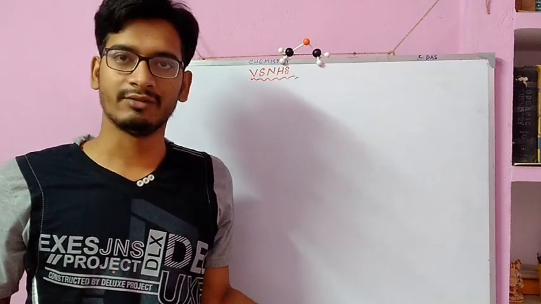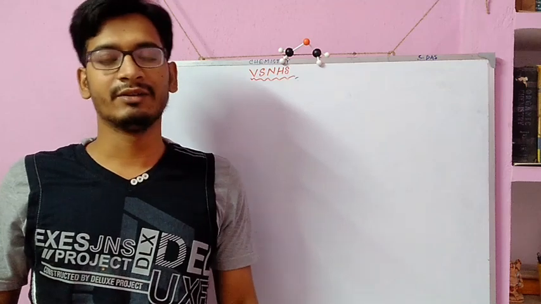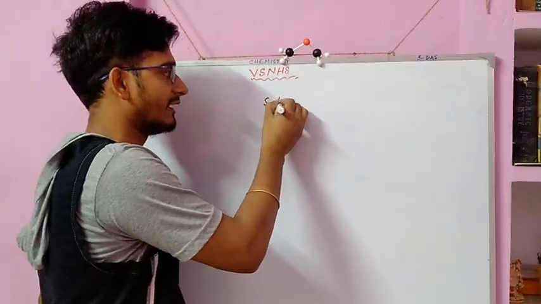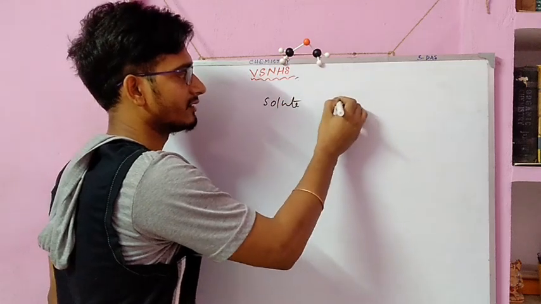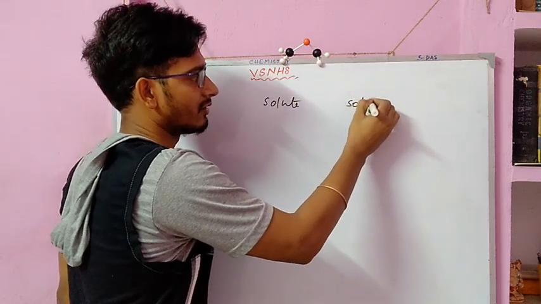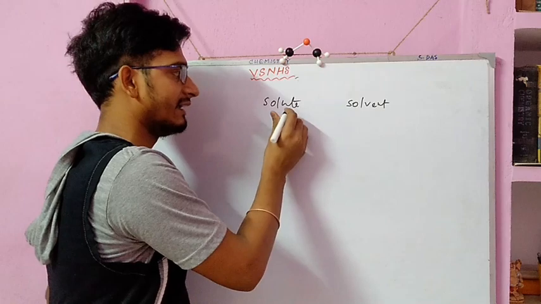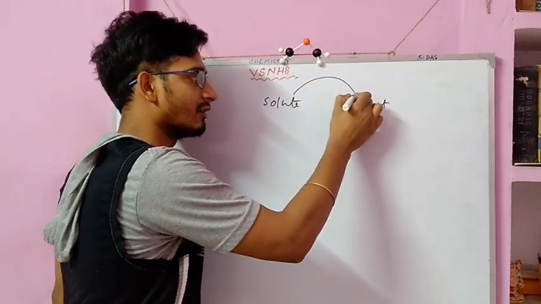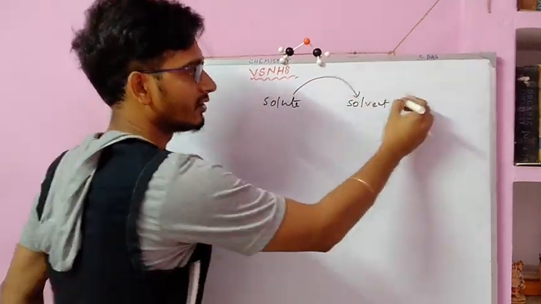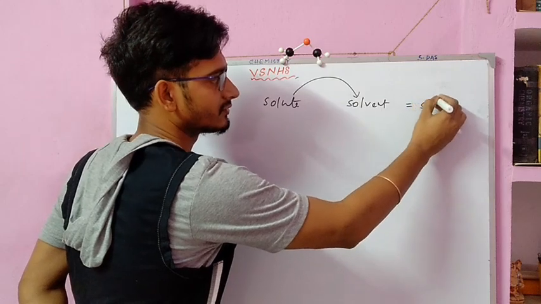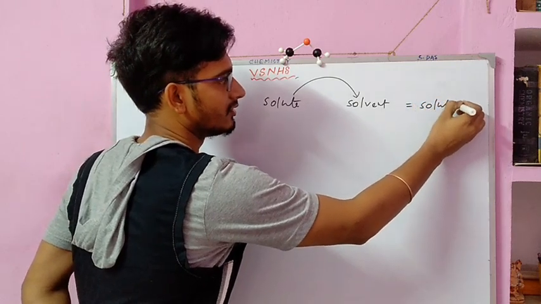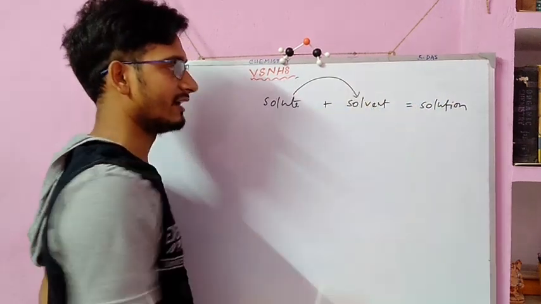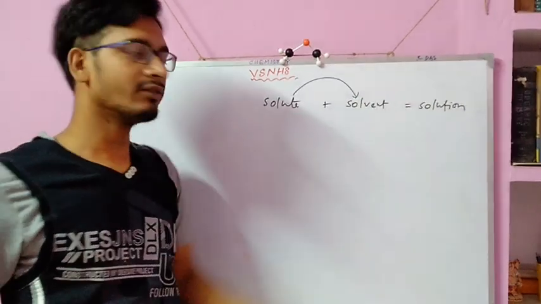Now let us discuss solution. How is a solution formed? To form a solution, two components are very important. One is solute and another is solvent. When a solute is added in a solvent, then a solution is formed.